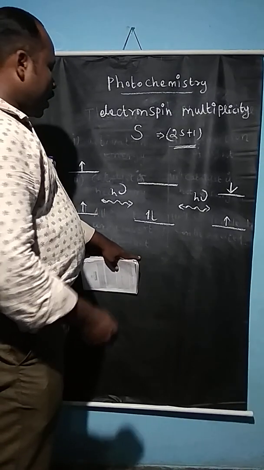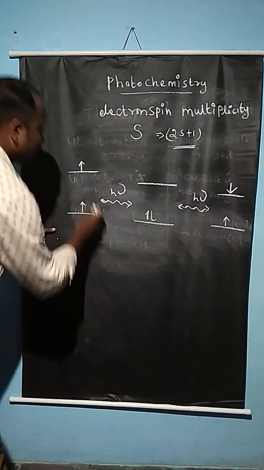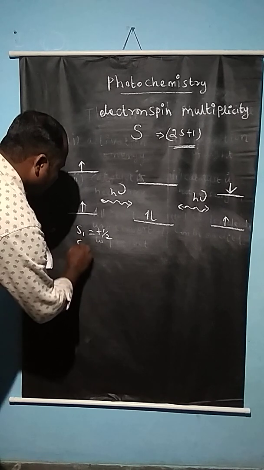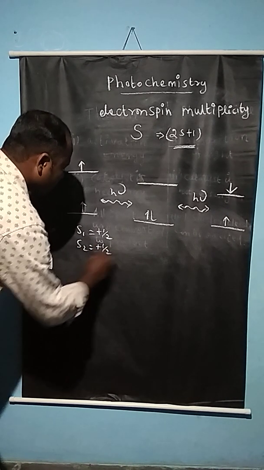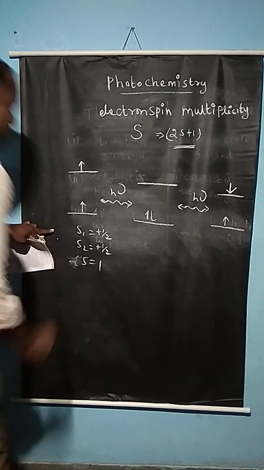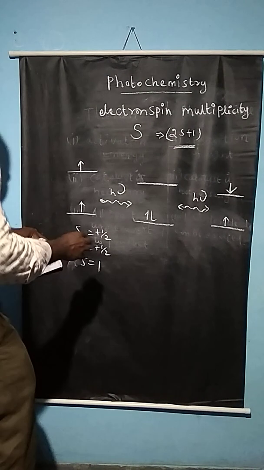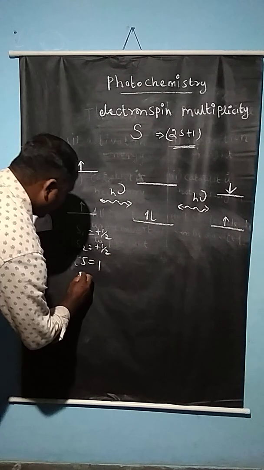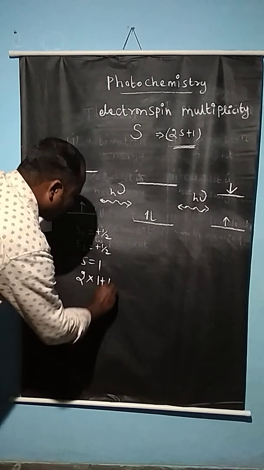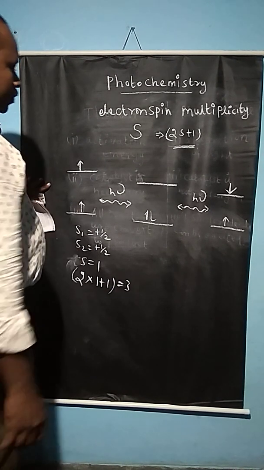If it has a parallel orientation, there are two electrons, S1 having the spin value plus half and S2 having the spin value plus half. The total spin value S is equal to 1. Apply the S value into the formula 2S plus 1: 2 into 1 plus 1 is equal to 3. It is a triplet excited state.